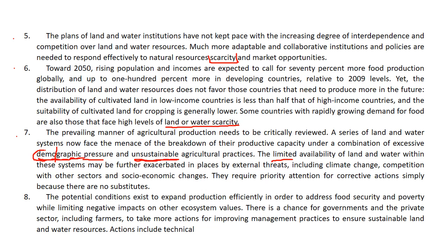So again, we conclude from this that the poor countries will be the ones who will suffer most in the future. The potential conditions, so the conditions that are pre-existing now, to expand production efficiently in order to address food security and poverty while limiting negative impacts on other ecosystem values.